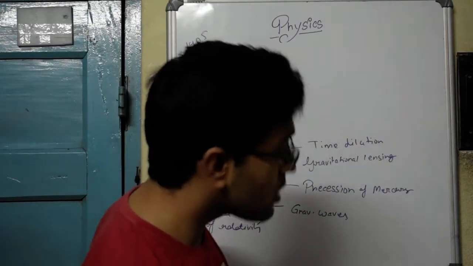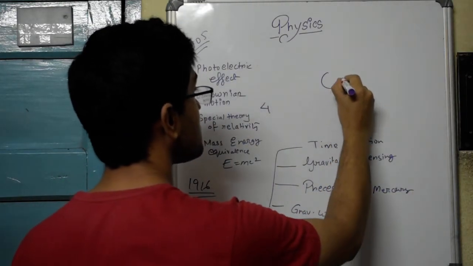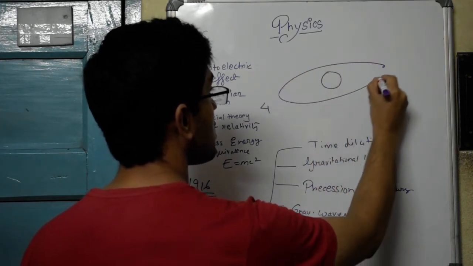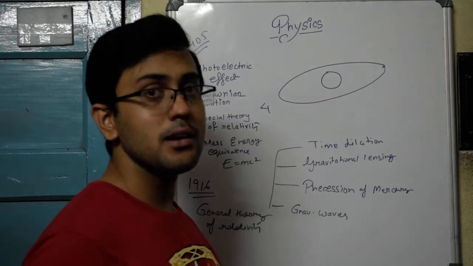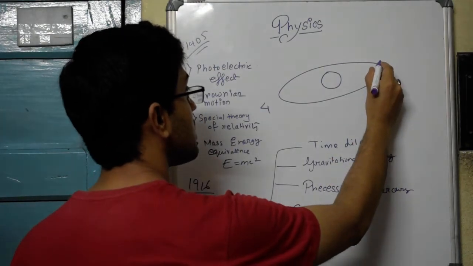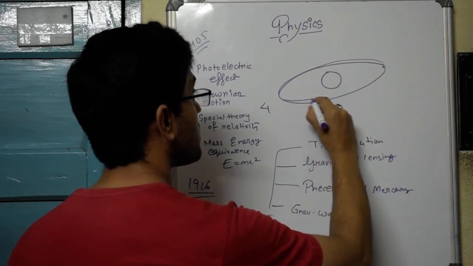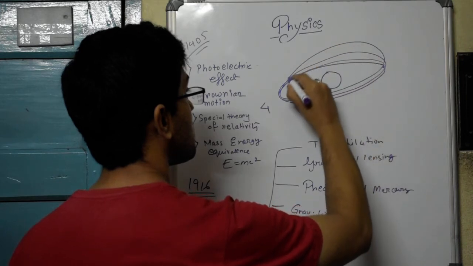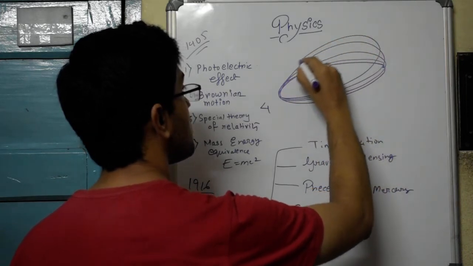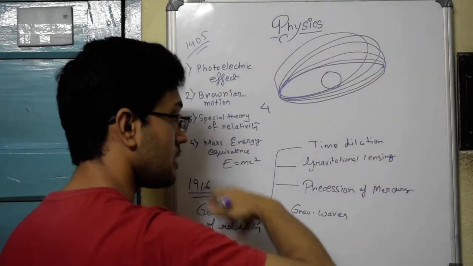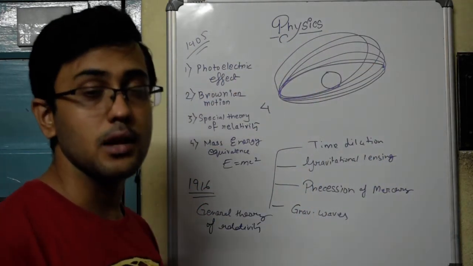If this is the sun and this is Mercury, and Mercury is moving around the sun in an orbit like this, every year it moves away from its orbit in a slight manner, such that if you look at the orbit over a long period of time, it will look something like this, in a complete circular manner.